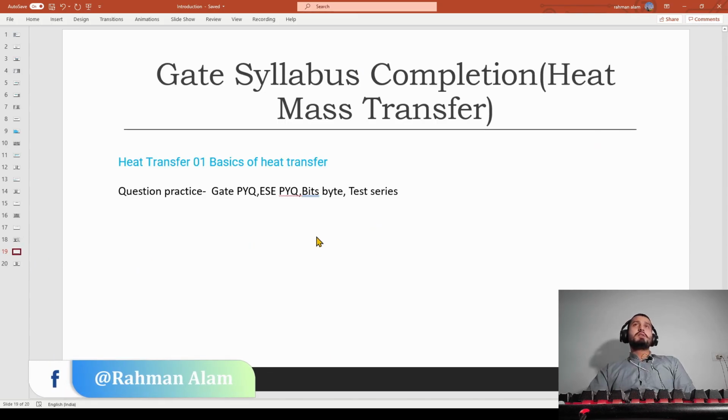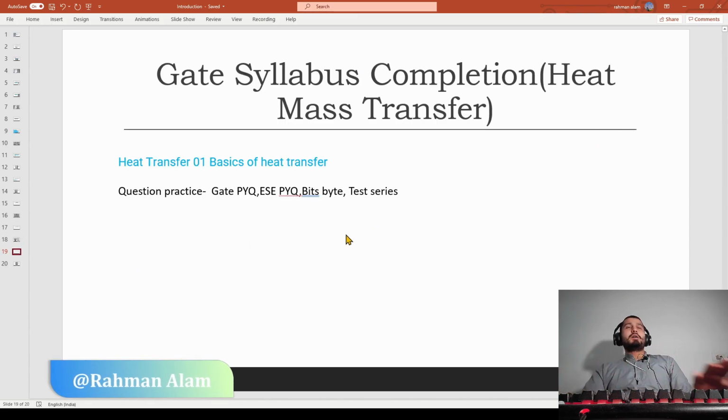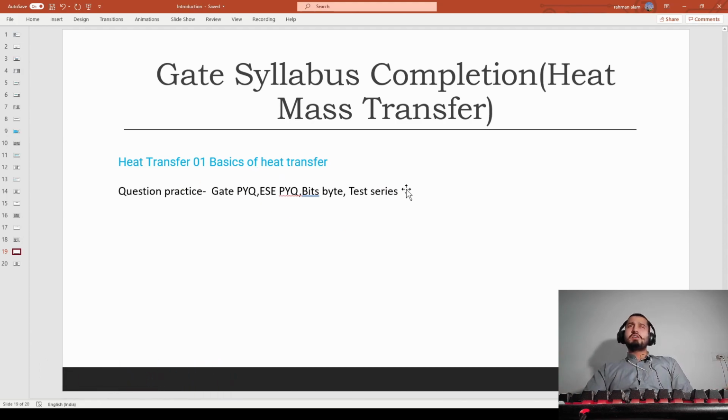Now the last, which is heat and mass transfer, and there is only one link, and this is well explained, and you will be able to get all the concepts. And the other thing is the practice-wise, in all whatever I have given from lecture 1, starting with machine design, I guess the question practice will be the same.